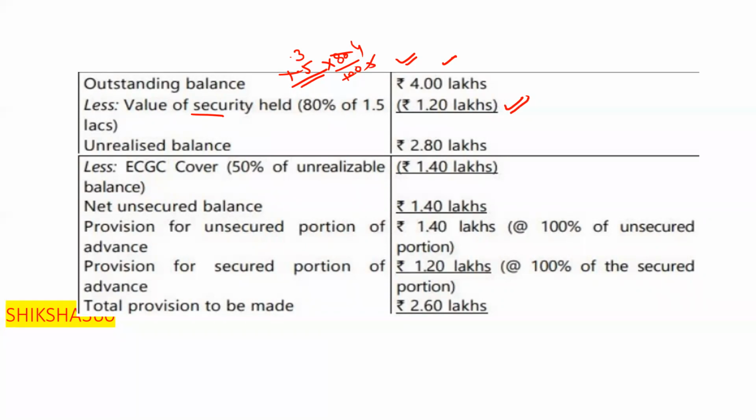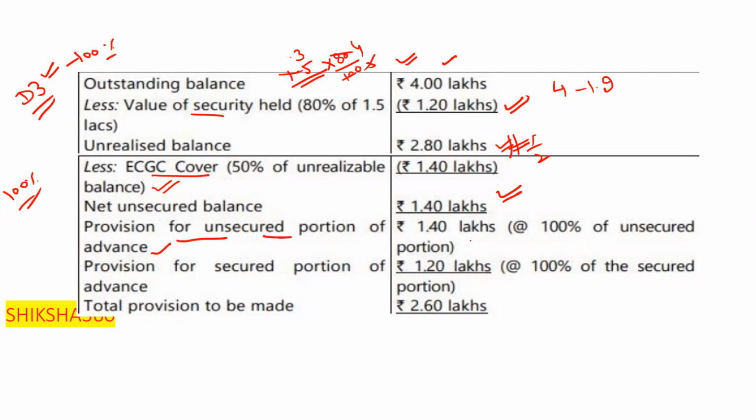So unsecured balance: 4 lakh minus 1.2 lakh, that is 2.80 lakh. 50% of that is covered by the ECGC cover, so that is half. 1.40 is covered by the ECGC cover, and the rest 1.40 is left. That is the unsecured balance. On the unsecured balance, how is the provisioning? That is 100% provision, because the account remained in the doubtful category D3, basically for more than 3 years. So provision for the unsecured portion is 100%, 1.40 lakh.